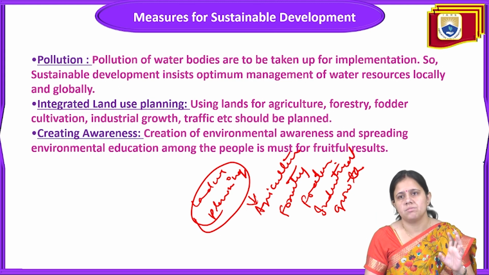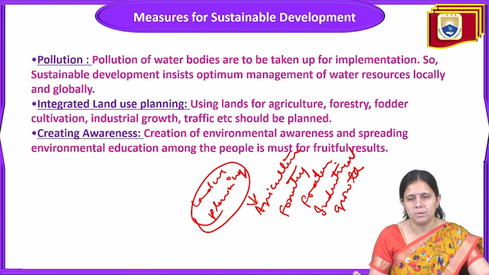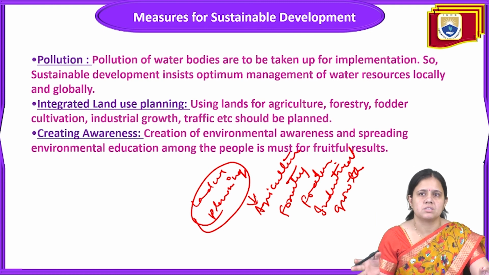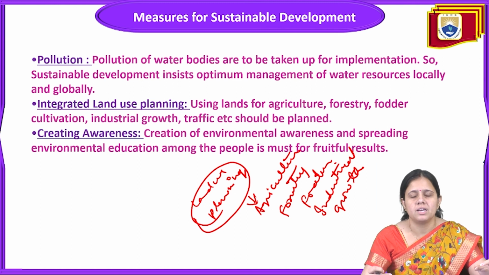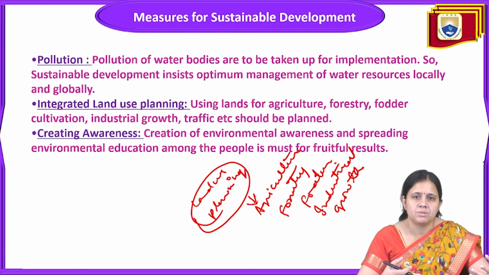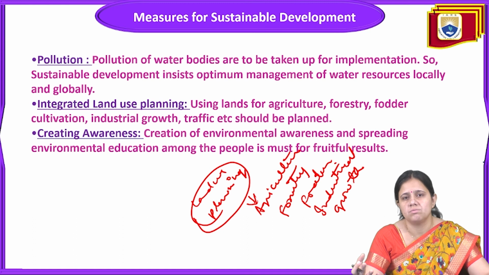And awareness is again a very important point, because without awareness nothing can be achieved, because a common man should be aware about the bad and good effects of sustainable development. And everybody should understand this point, that it is their duty to protect the environment and nature. So if they do it in a proper manner, they will shift toward the use of renewable sources of energy, and they will reduce the dependency on fossil fuel.